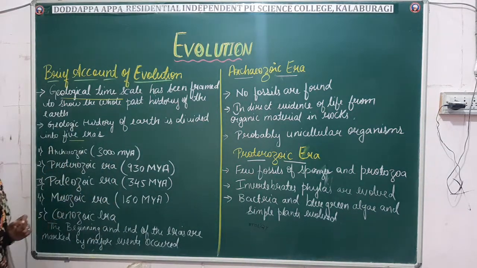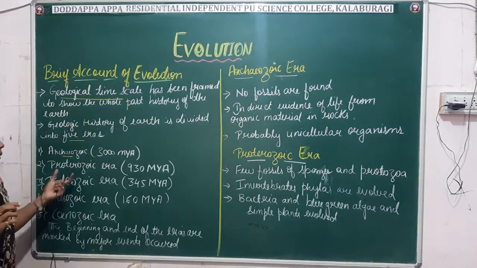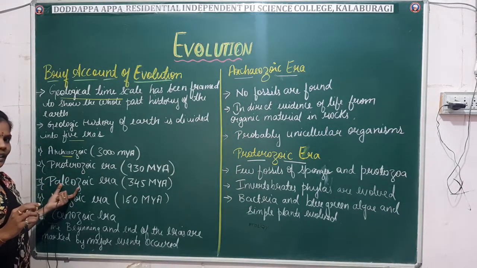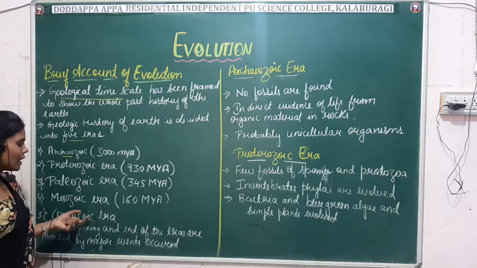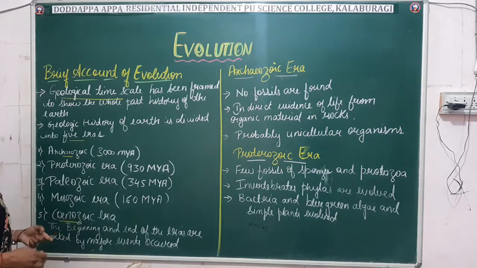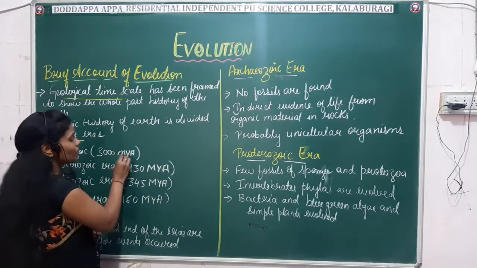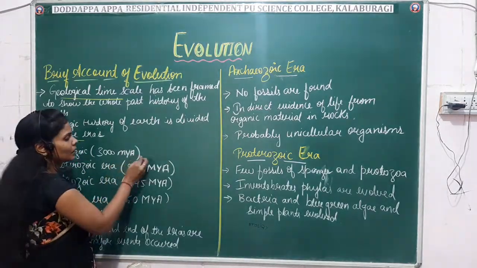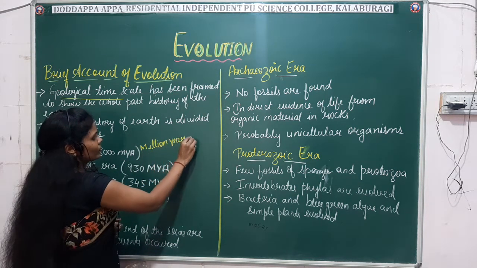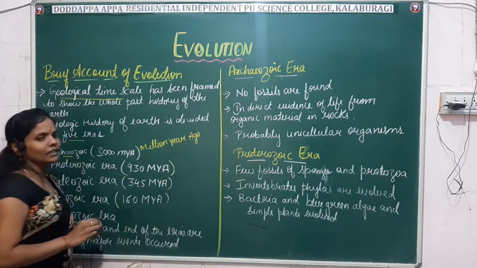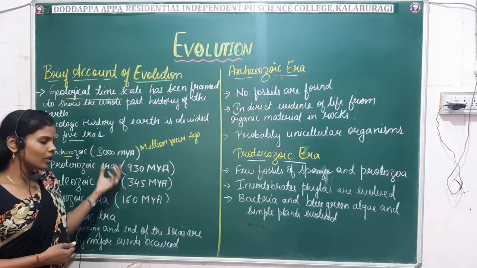Fine. So what are the different eras? There are totally 5 eras we will be studying now. First comes the Archaeozoic era, Proterozoic era, Paleozoic era, Mesozoic era, and last comes the Cenozoic era, also known as the modern era of life till today or the present. Archaeozoic took place about 3000 million years ago. MYA means million years ago.